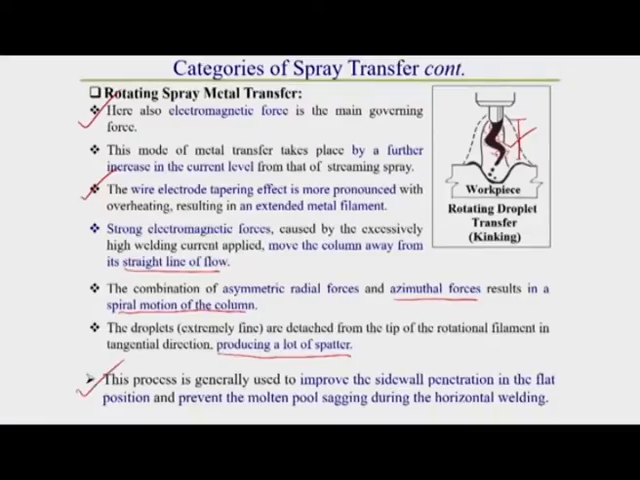Okay, so here this is written. This process is greatly used to improve the sidewall penetration in case of flat position, and prevent the molten pool sagging during horizontal welding. That means the chances of molten pool sagging are also less if we use horizontal position welding. So these types of metal transfer have their use there.